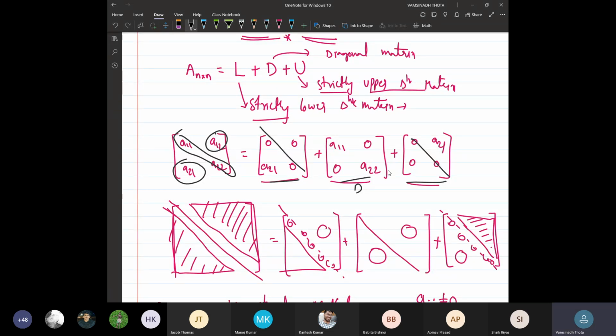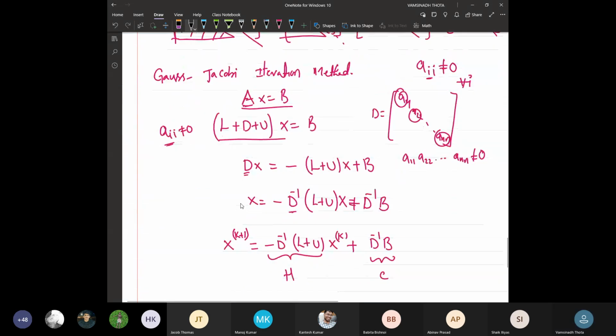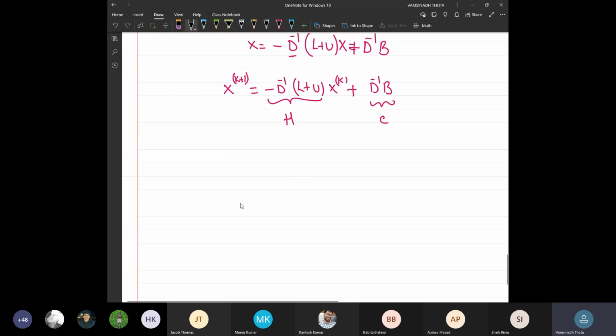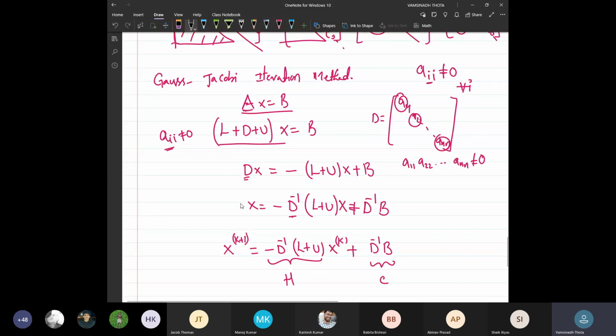Okay. It can be done for any square matrix of order n. It can always be done. But now that we are interested in something called the Gauss-Jacobi iteration method, and what the process and the algorithm are, we will see it now.